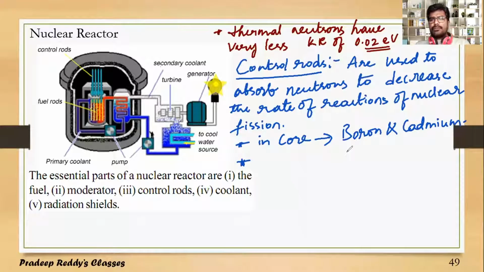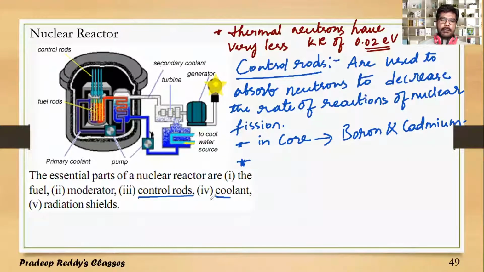If the reaction rate is to be increased, then we just remove these boron and cadmium rods from the nuclear reactor core. Once we remove them, the fission rate can be increased again. And whenever we want to decrease the fission rate, if we feel that it is going beyond the limit, then we insert such control rods into the reactor core. As a result, neutrons are absorbed, and by that the reaction rate is decreased. That's how control rods play a major role in controlling the reaction rate of nuclear fission.